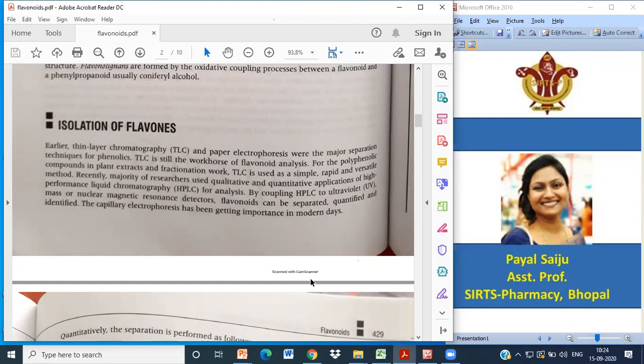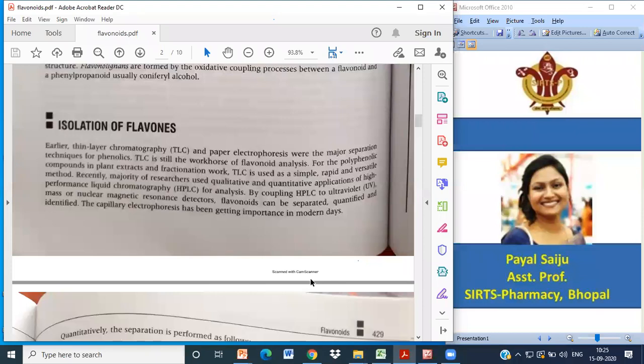TLC is still the workhorse of flavonoid analysis, right? We still use TLC very well for flavonoids, because with TLC and paper, when we go for checking whether a drug contains flavonoid or not, or the type of this compound, flavonoids show up very well because they show colored pigments. We can see the colors very clearly, and fluorescent colors can also be seen.